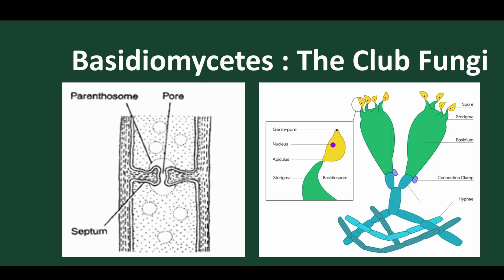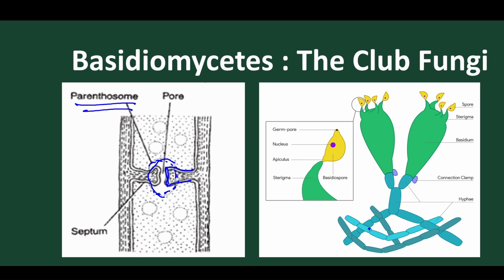So here we find how the Dolipore septum is present. Let's see, this part is the Dolipore septum pore. This is the extension present. Yes, this is the handle-like structure present. This is the Dolipore septum. And here we find parenthosomes, this membrane-like structure present, and here we don't find any cytoplasm present. So this outer boundary is called the parenthosome.